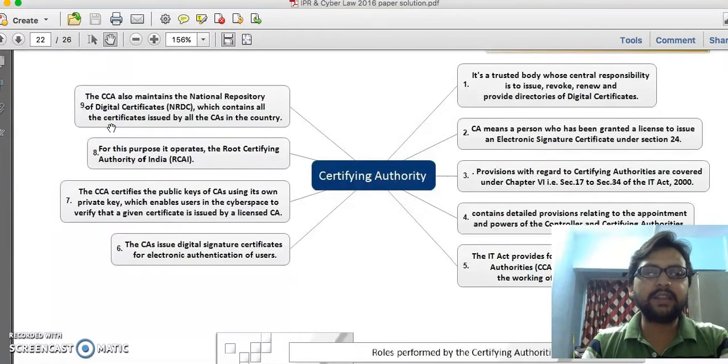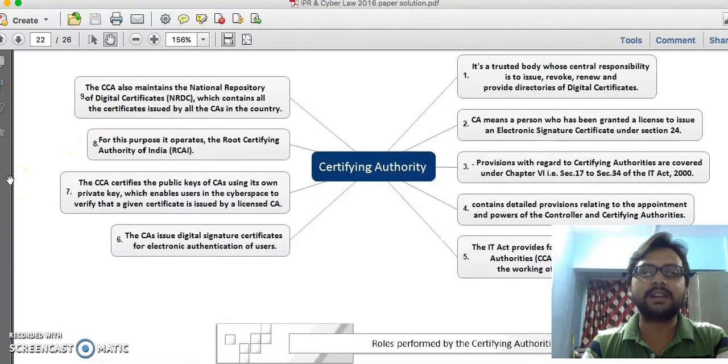Now, how many certificates are issued to each individual, and which CAs issued those certificates, all this is stored in one central database or repository, which is called the National Repository of Digital Certificates. Which certificates are renewed, which certificates are expired, all the details are present under the NRDC. I hope this basic about CA is clear.